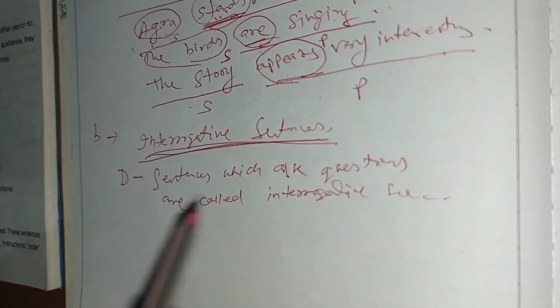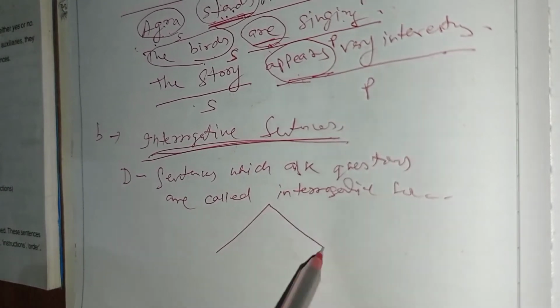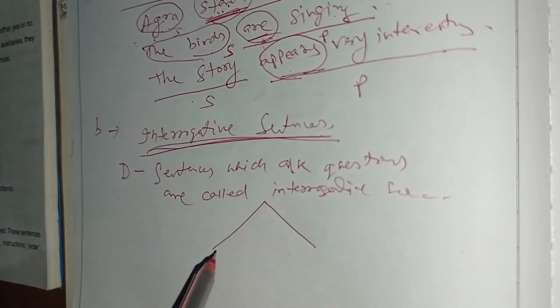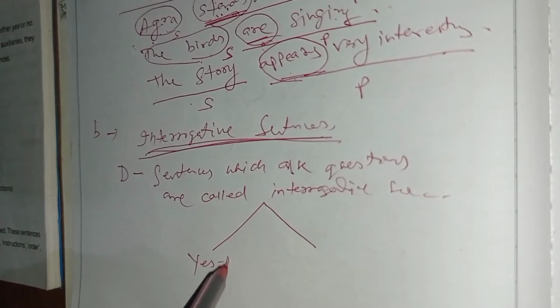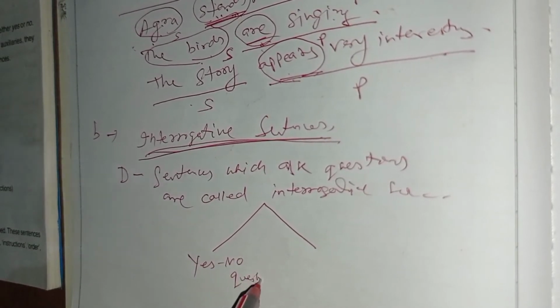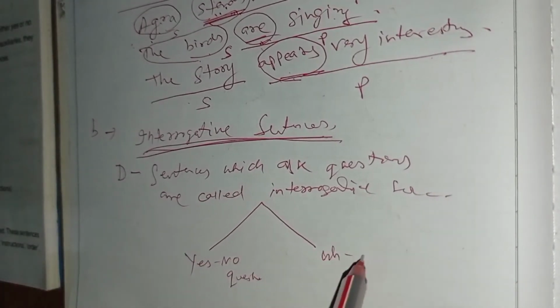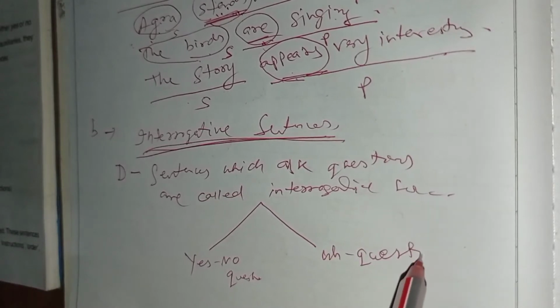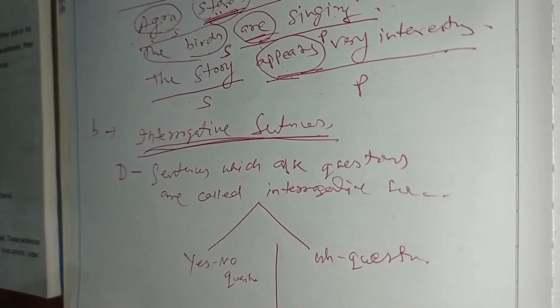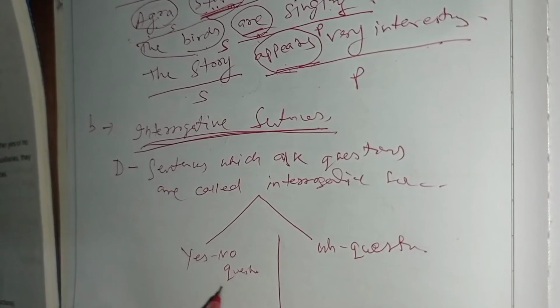Okay, and in English we can divide these interrogative sentences into two parts. One is yes no question, the other one is wh question. Okay, wh question. What are called yes no questions?